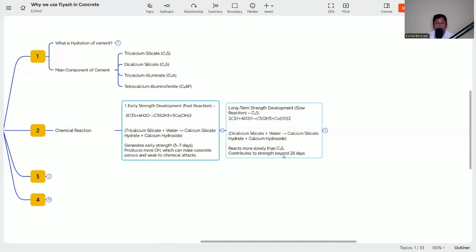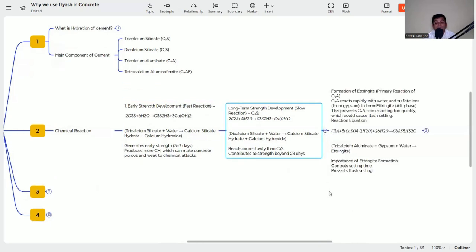So these two become the problem. Now the scientists are studying how these two effects can be minimized in the concrete, so that we can get the right concrete product, with no thermal cracks, and porosity can be minimized.